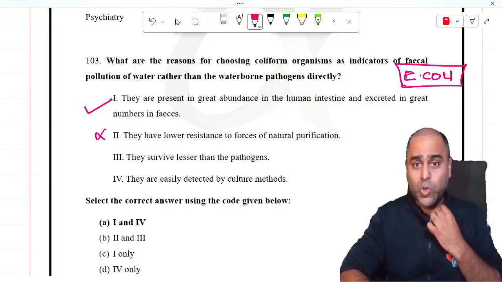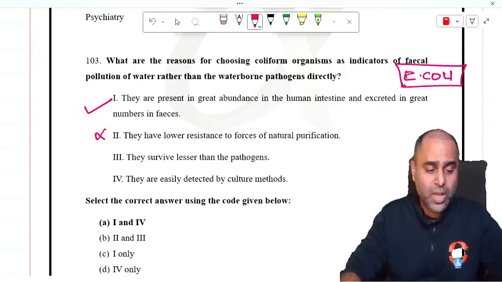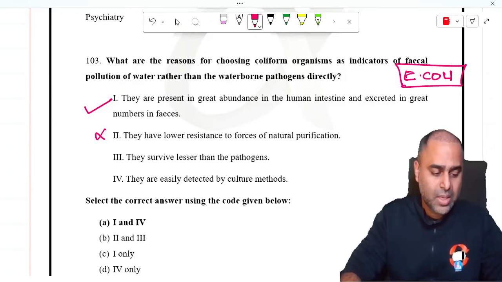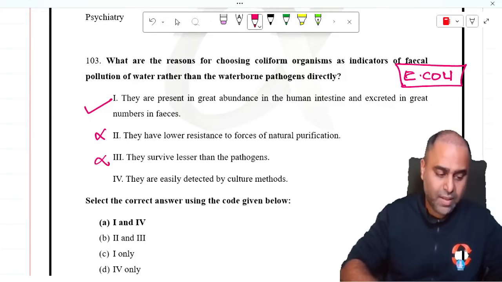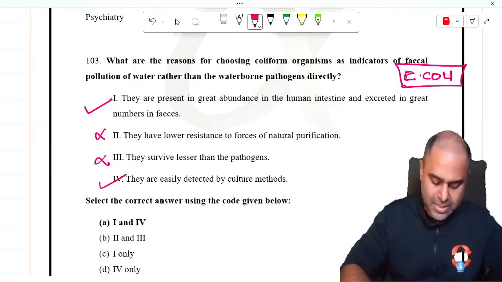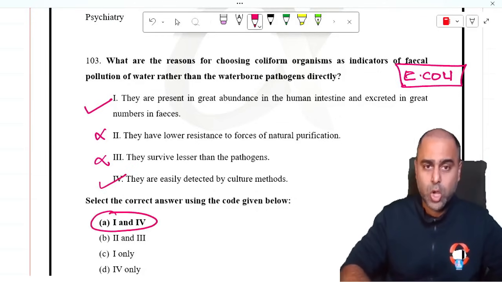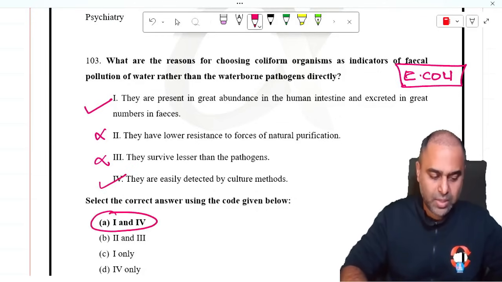No, they are very good, and that's the reason guys, if you would have read the limitation of chlorination, you will know chlorination does not kill the spores. Yes, does not kill the spores. I hope I'm clear with it. Done. Now, they survive lesser than the pathogens. Yes guys, no, their survival is more. Okay? They are easily detected by the culture methods. Yes, answer to this question is option number A. I hope I'm clear with this guys.